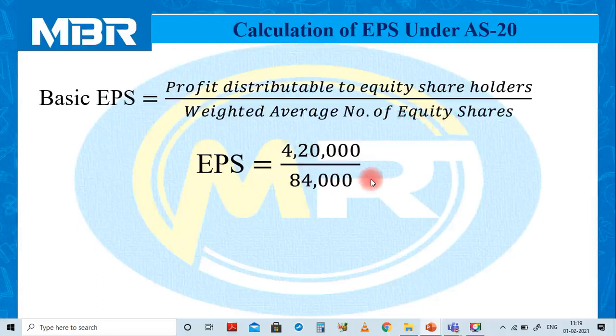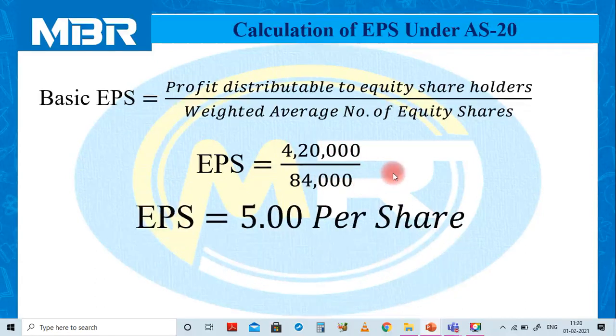We have completed the calculation of the weighted average number of equity shares just before 1 minute. So 4,20,000 divided by the weighted average number of equity shares 84,000. Earning per share is rupees 5. With this calculation of rupees 5, our answer is not coming to an end because our capital structure includes partly paid shares as well as fully paid shares. So we have to calculate earning per share for both varieties of equity shares.